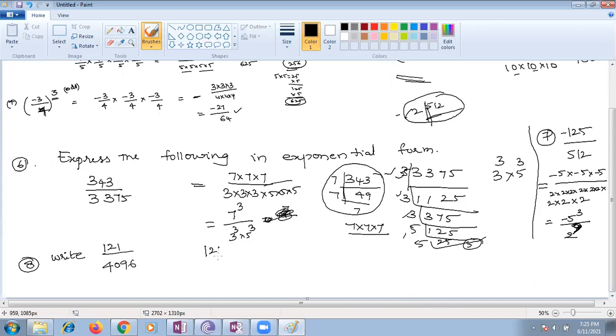We know that 121 can be written as 11. 11 elevens are 121. So the numerator part can be written as 11 square. Coming to the denominator 4096, you can go with normal prime factorization. What are the factors? Please let me know, children. Quickly you can do. Come on.